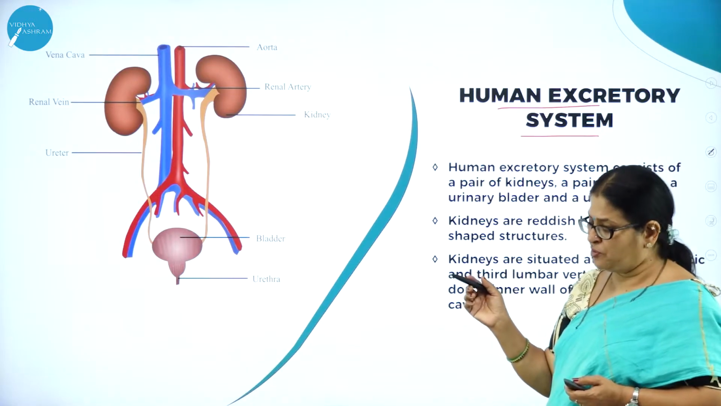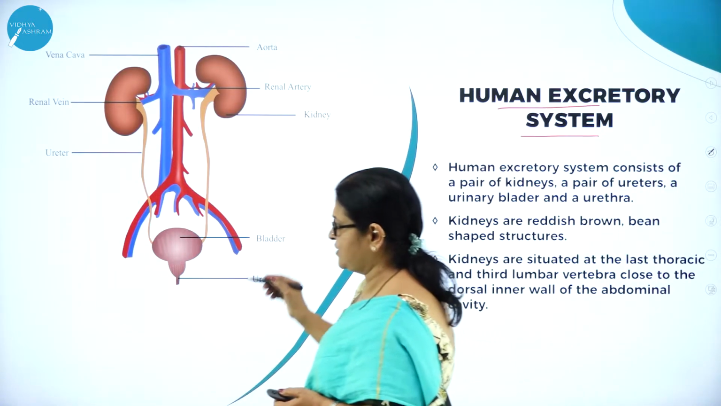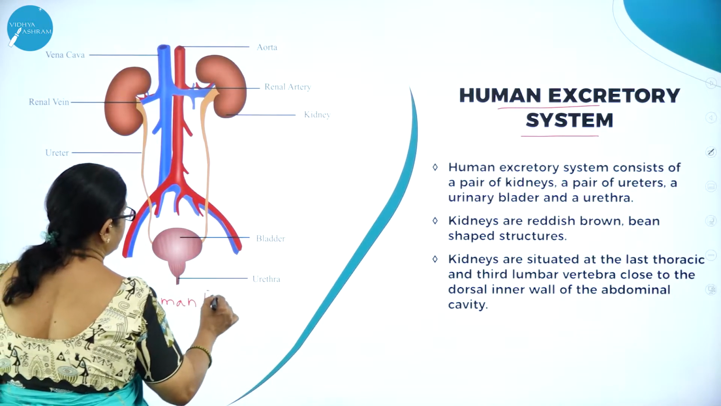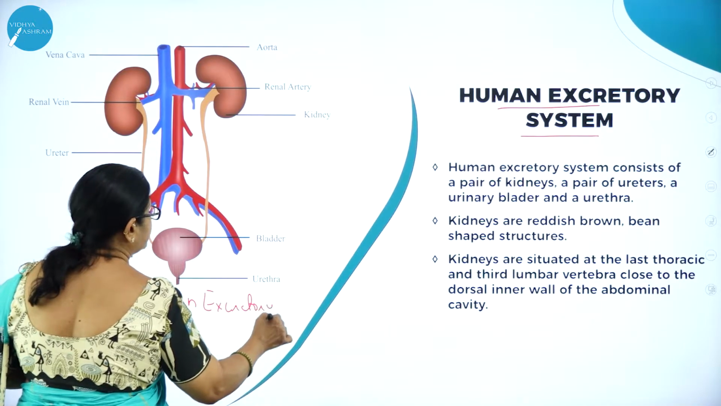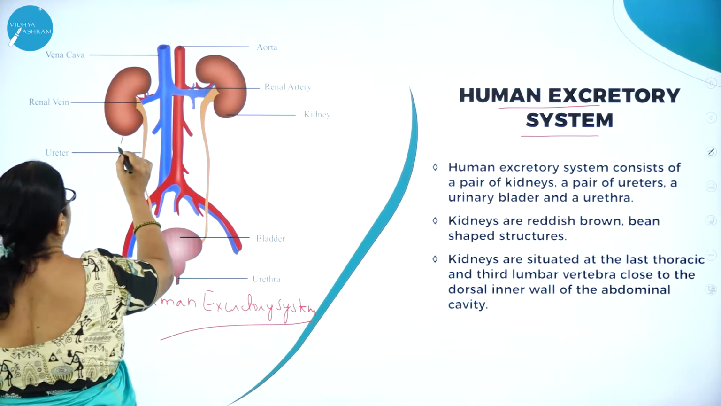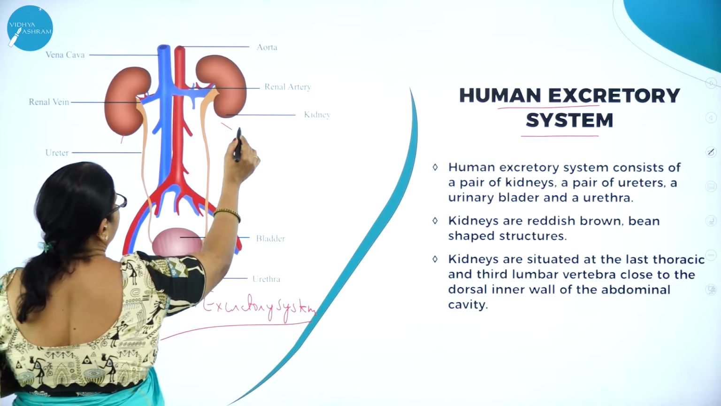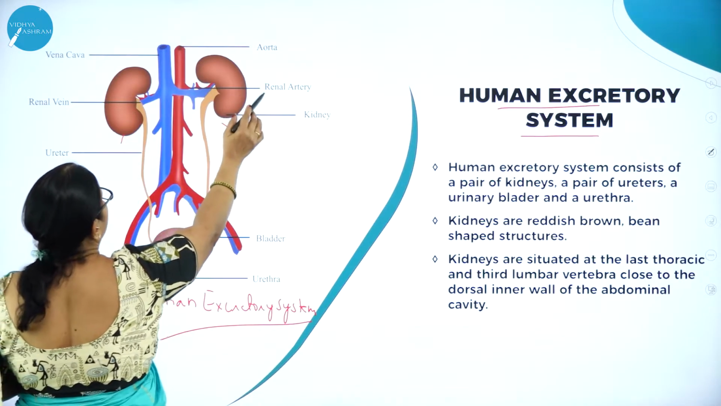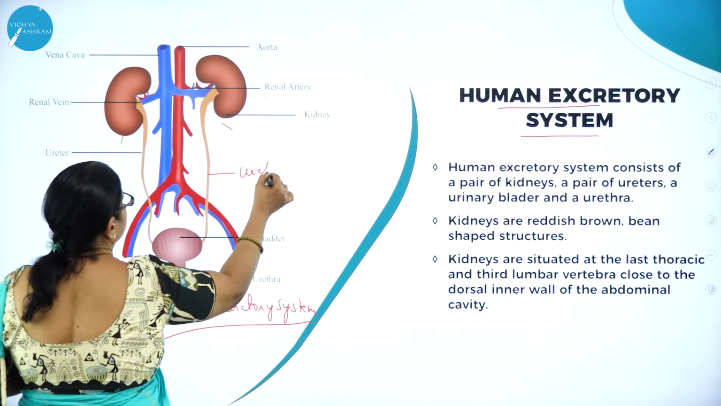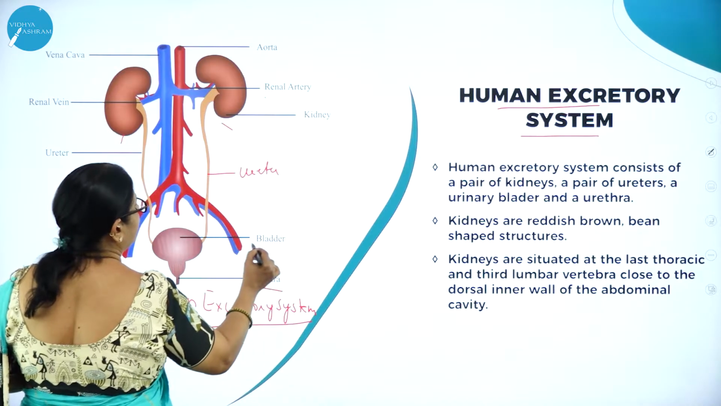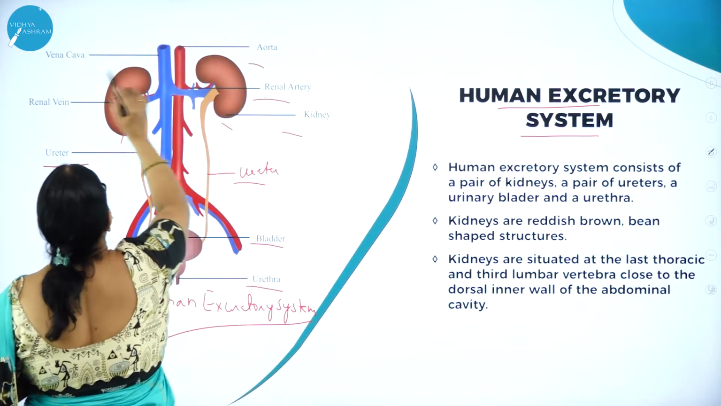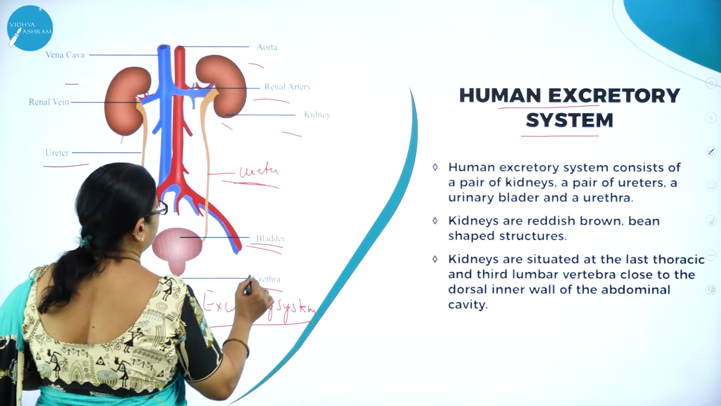In this beautiful picture, you can see the human excretory system, which consists of a pair of kidneys. Here you can see the right kidney and the left kidney. Then you can see the renal artery, then the aorta, and here you can see the two ureters. And you can see the urinary bladder and urethra. So the ureter, the kidney, the renal artery, aorta, vena cava, then the ureter, bladder and urethra.